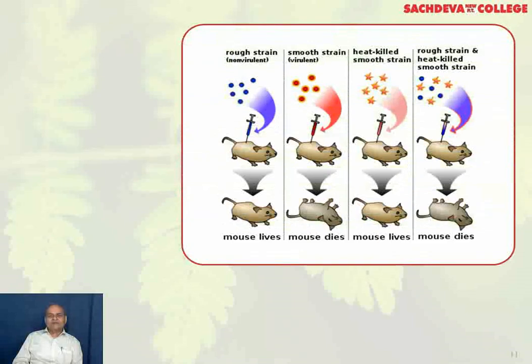And this you can see with the help of the diagram where you have R2 together with the heat-killed smooth type, and mice suffered with pneumonia and died.